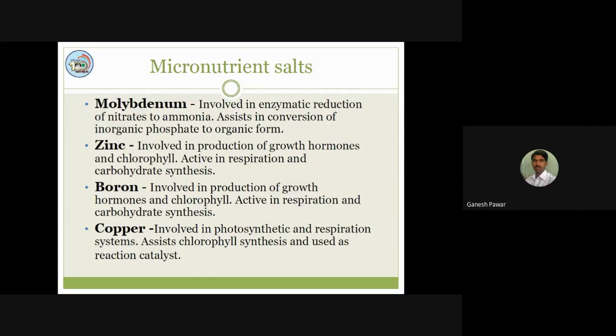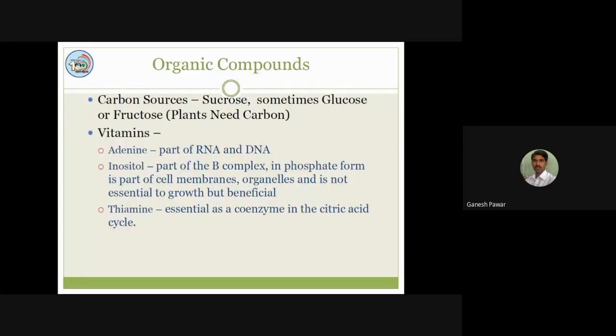are required for the plant cell growth. After that, the organic compounds. When we consider organic compounds, you will see that the carbon sources are nothing but the sucrose molecules, which are needed as a carbon source. When we consider vitamins, we require adenine, inositol, as well as thymine for the different types of cellular activities in the plant cell.